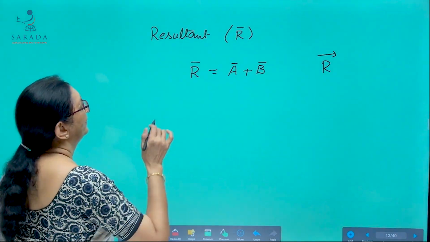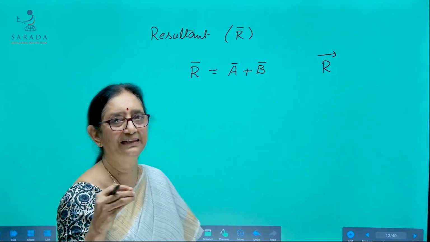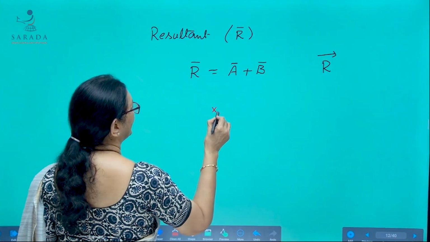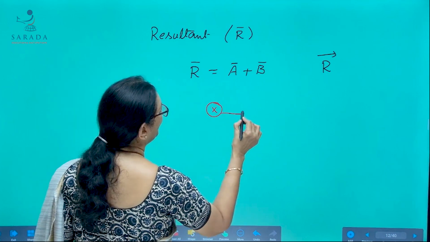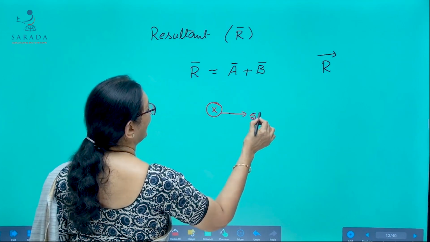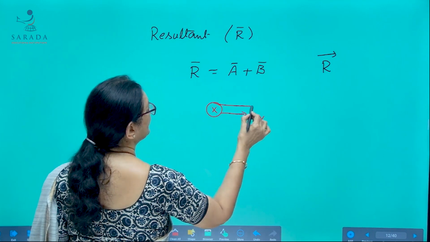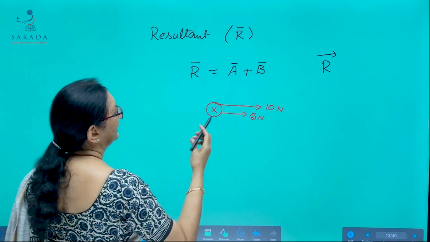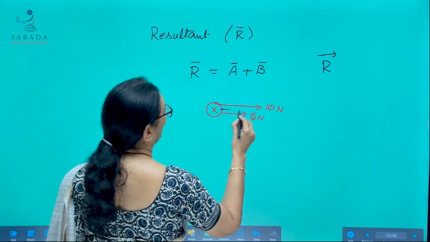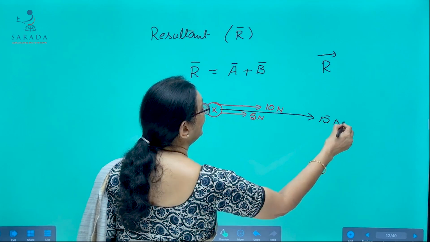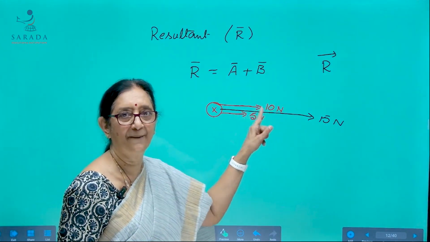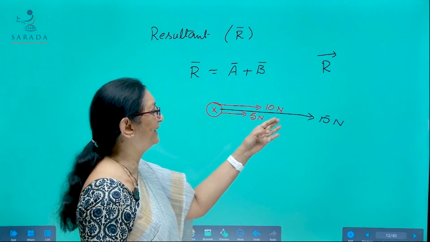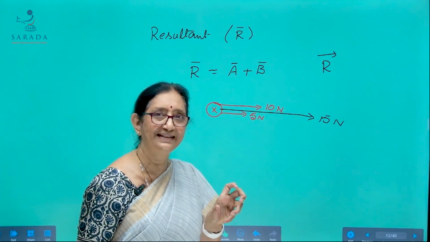Okay. Now, if you see the conceptual meaning of resultant, look here. Suppose there is an object here. Suppose you pull this object with a force of 5 Newton and another person is pulling the same object with a force of 10 Newton, then the total force acting on the body will be equal to 15 Newton. That is the vector sum. There is a difference between vector sum and scalar sum. If you just add 10 and 5, you will get 15, that is scalar.